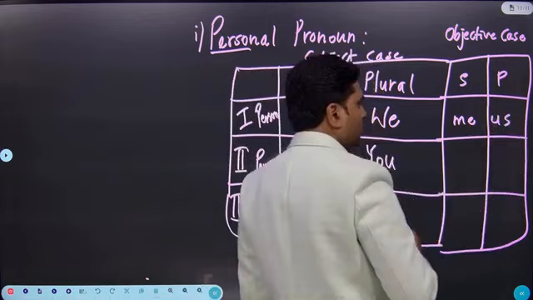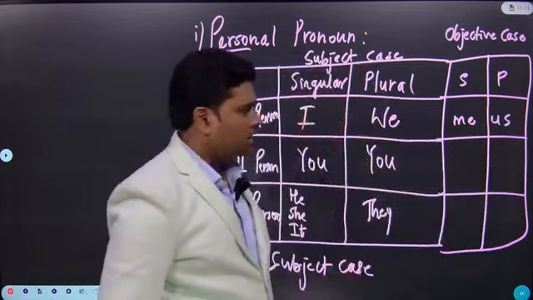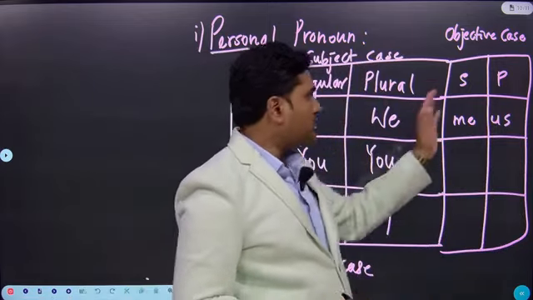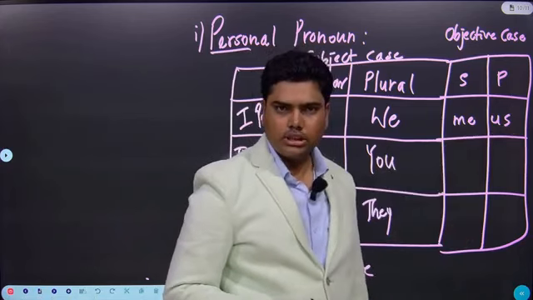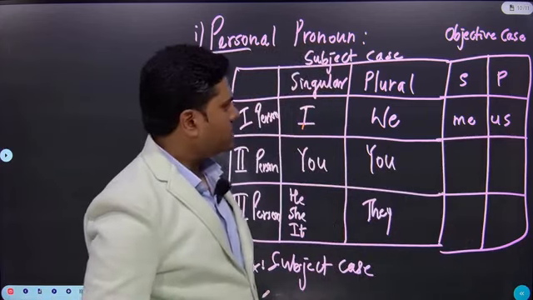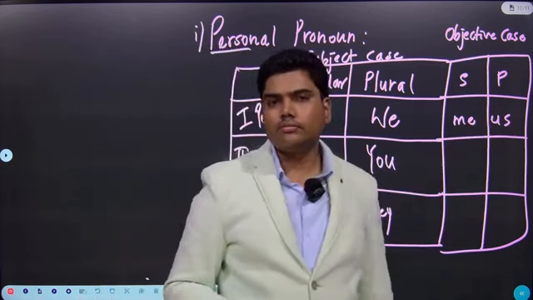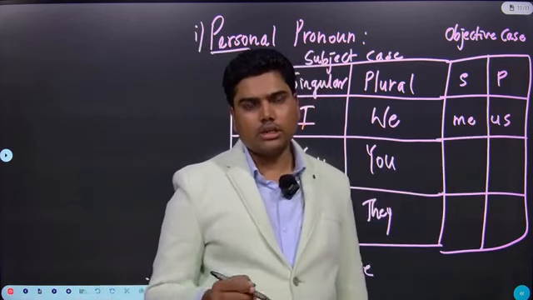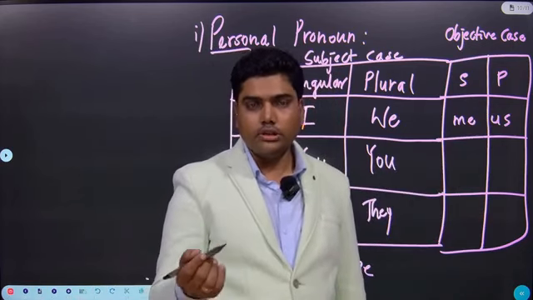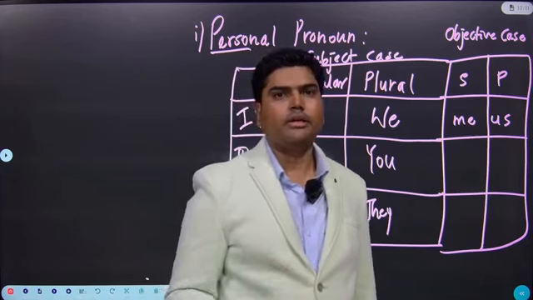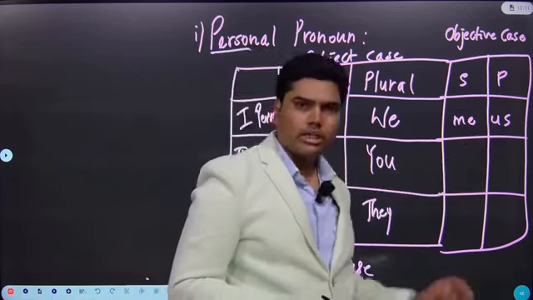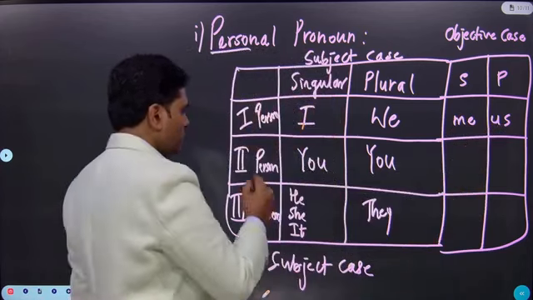What about us? In objective case, we will change to us. Example, in active voice, passive voice, you are going to use this word. This class is learnt by us.